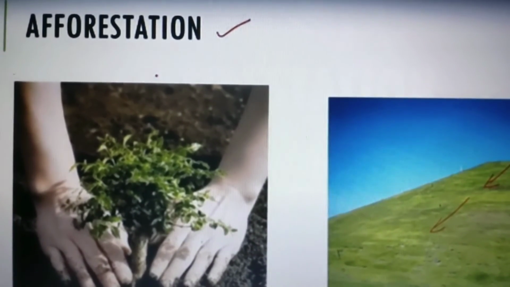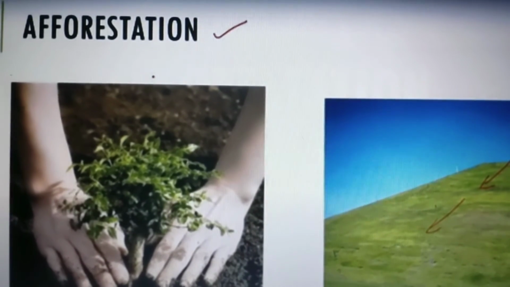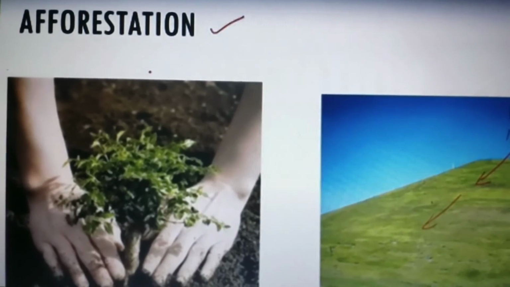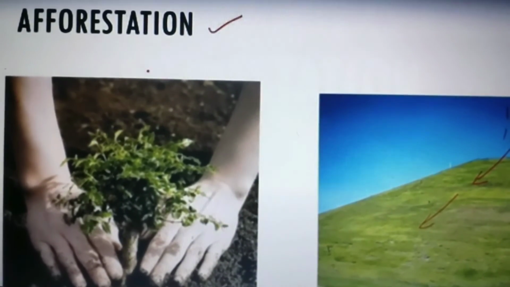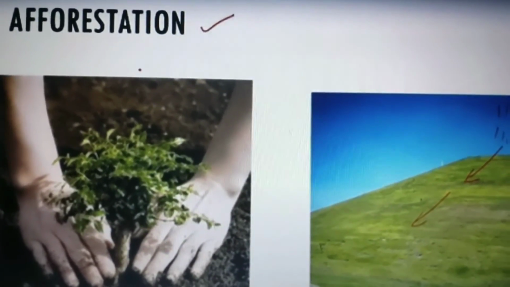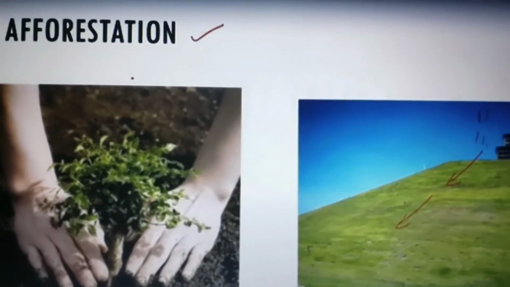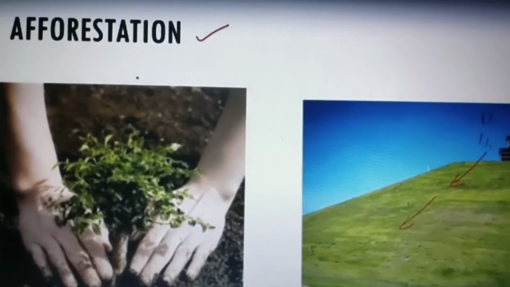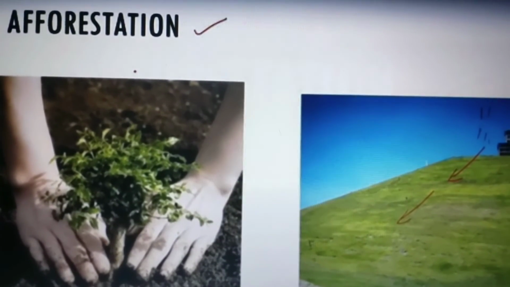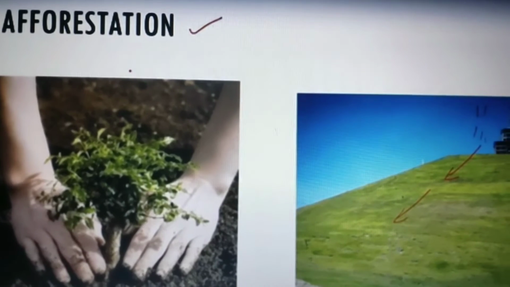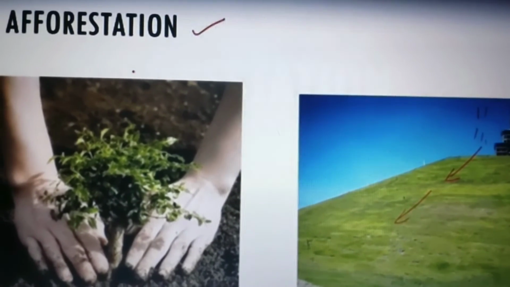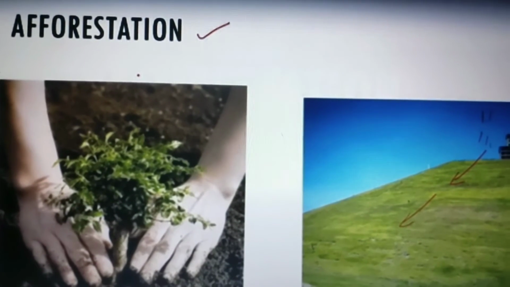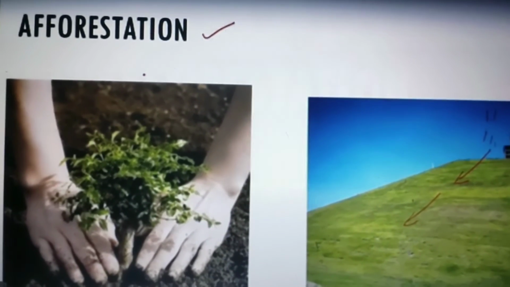Afforestation means planting more and more trees, as the roots of the trees hold the plants firmly to the ground and will not let the soil move by the action of wind or water. Moreover, if we see that the land is barren, that there is nothing grown on the soil, we can grow grass there, because grass can prevent the soil from getting eroded by the action of wind and water.